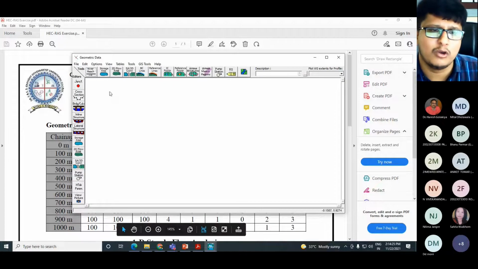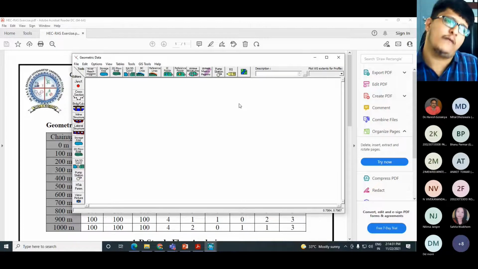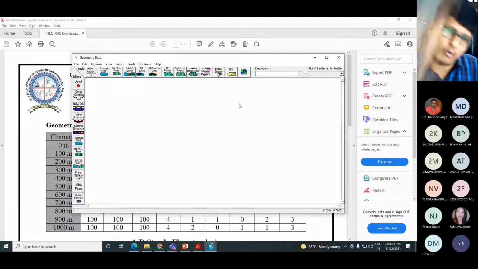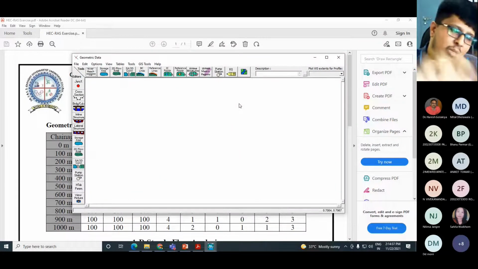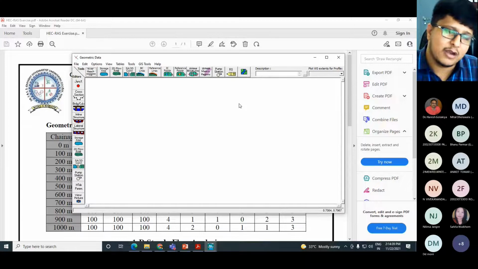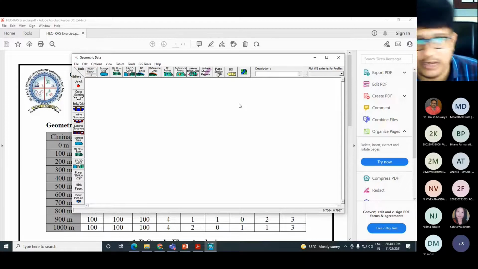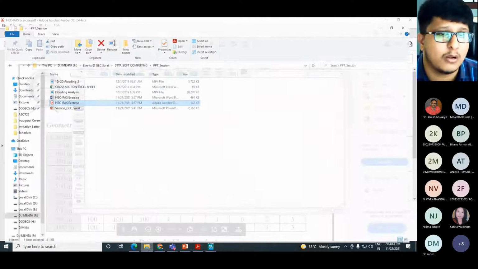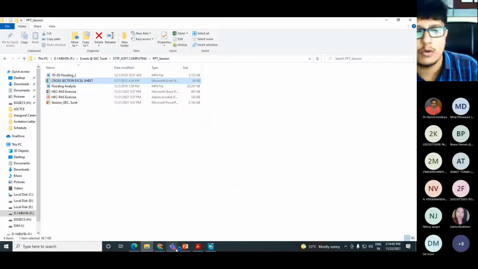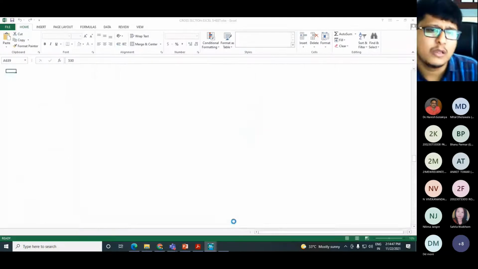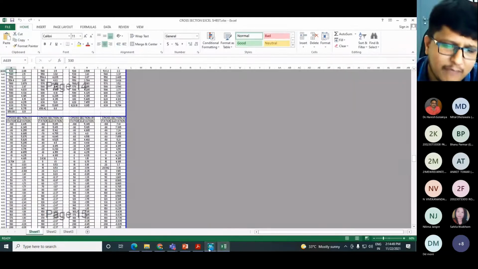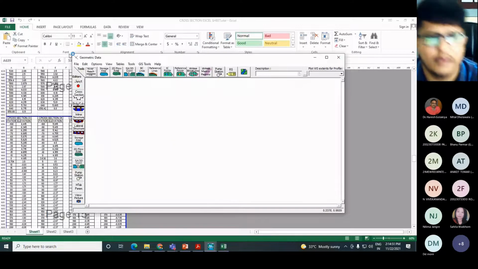In this particular window, you will be able to draw the river reach, right? You need to inform the software that this is my river, these are my cross sections, this is the bridge, this is the length of the cross section, these are my cross sectional readings. Now what is a cross section? That also I will show you, and which type of data you have. For one example, I will show you how to draw the river reach.